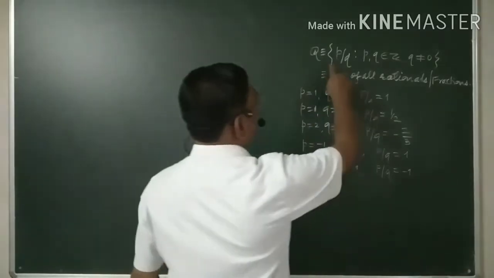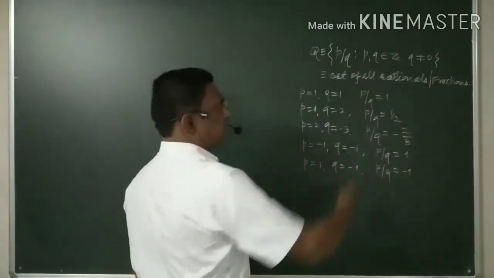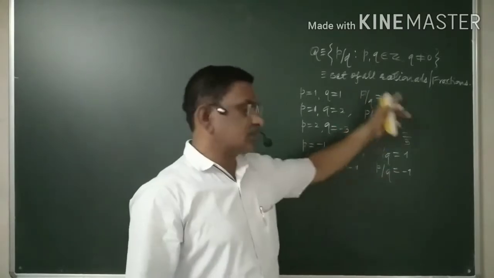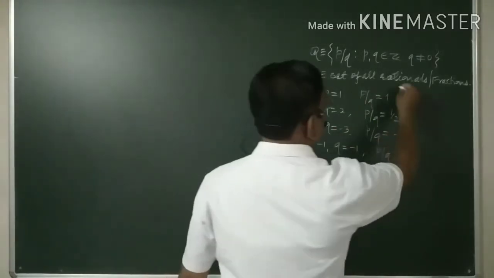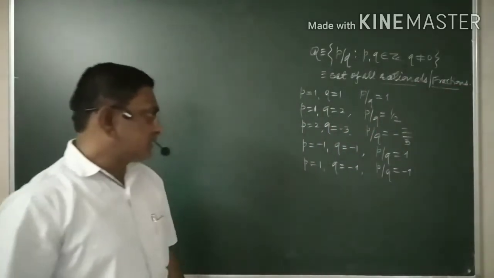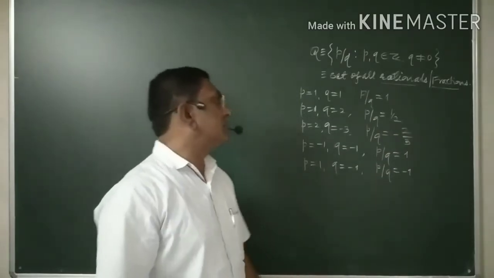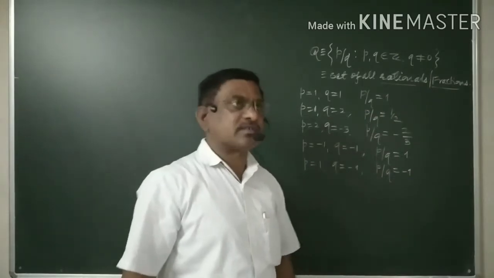Therefore, if I go for these types of examples, you will find that Q consists of all such numbers, and those are nothing but rationals or fractions. Now in this Q there are two types of rationals or fractions.